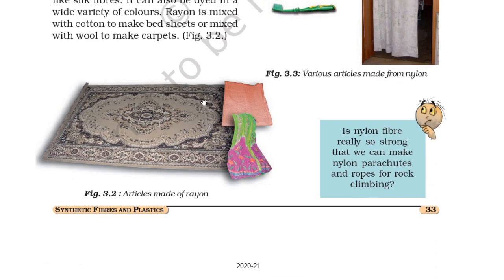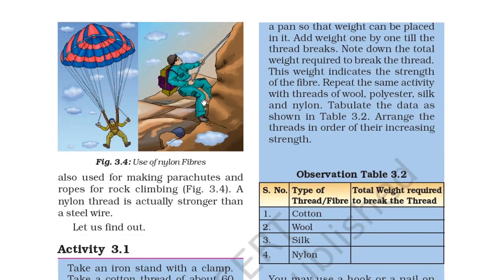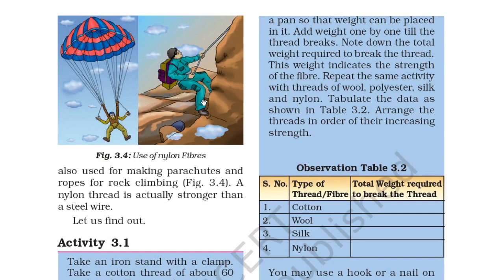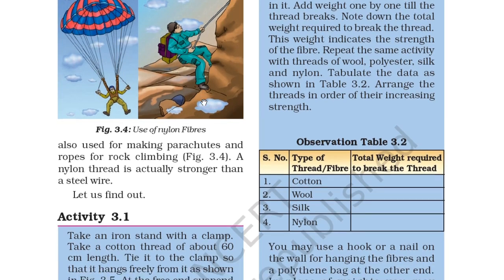Is nylon fiber really so strong that we can make nylon parachutes and rope for rock climbing? It is very strong. Nylon is also used for making parachutes and ropes for rock climbing, as you can see in figure 3.4. A nylon thread is actually stronger than a steel wire.